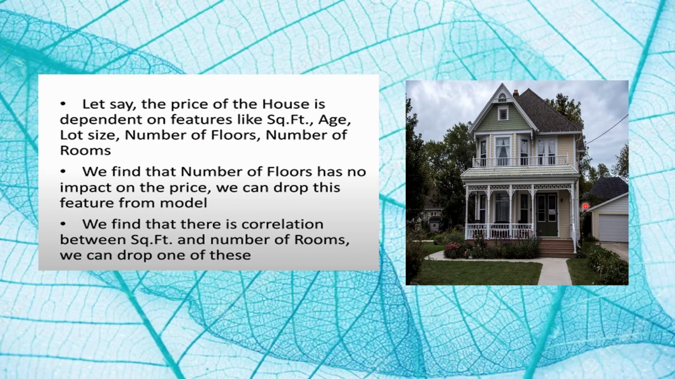Let us say the price of a house is dependent on features like square feet, age, lot size, number of floors, number of rooms, etc. We find that the number of floors has no impact on the price. We can drop this feature from the model. We find that there is a correlation between square feet and number of rooms. We can drop one of these.